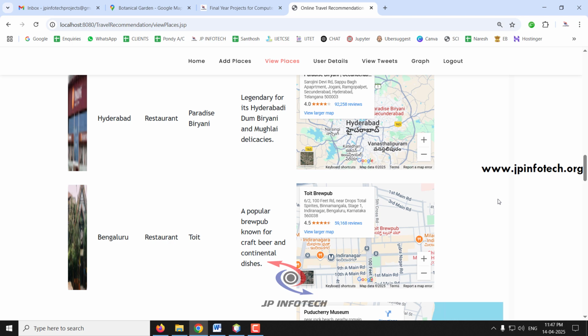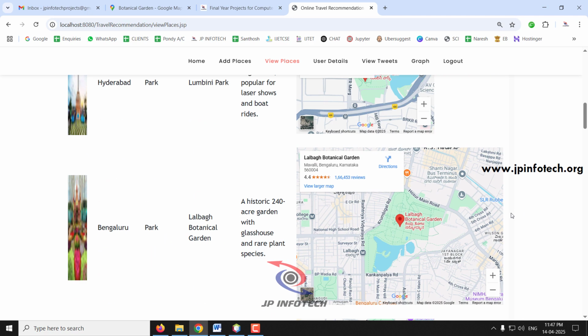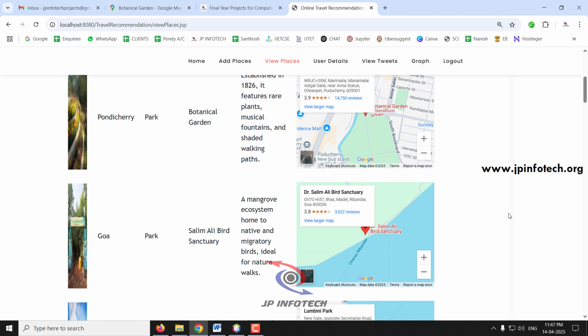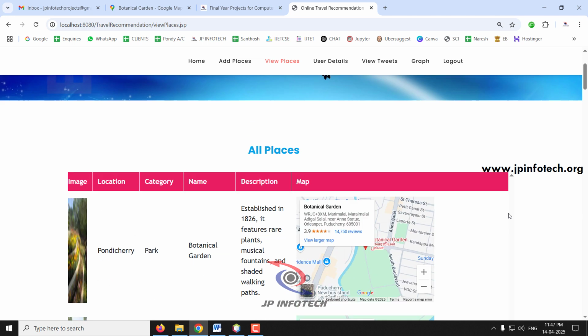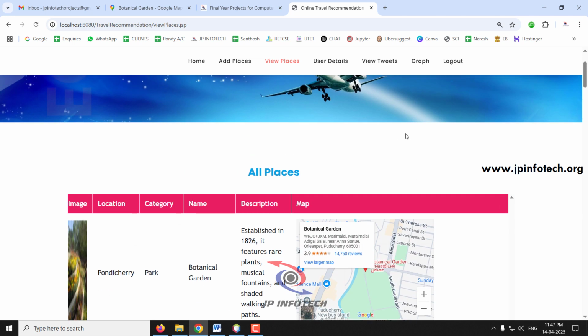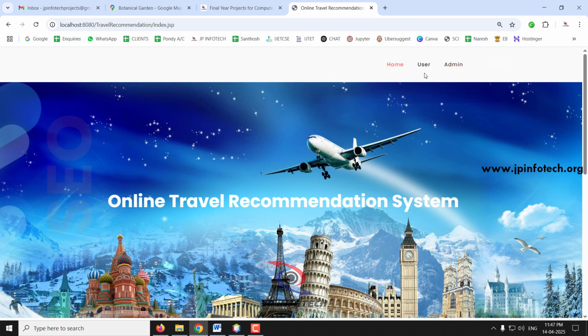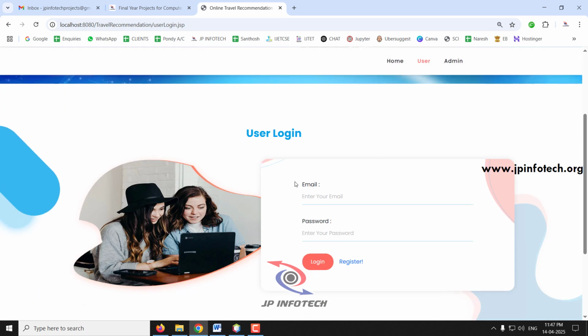You can add n number of places so that the user can get many different kinds of recommendations. I have not shown adding these in the video, because the video length would be bigger. Now I have added all the places, so let us log out. Now let us go to the user part and see the recommendation, the main objective of the project.